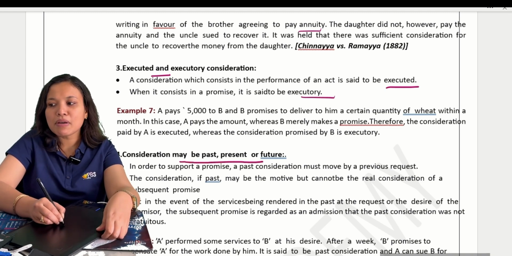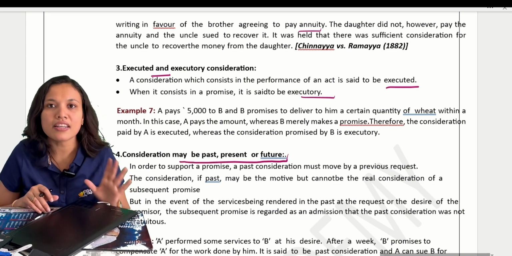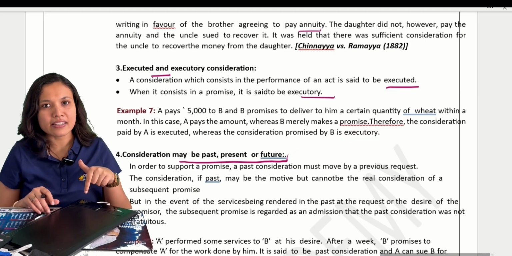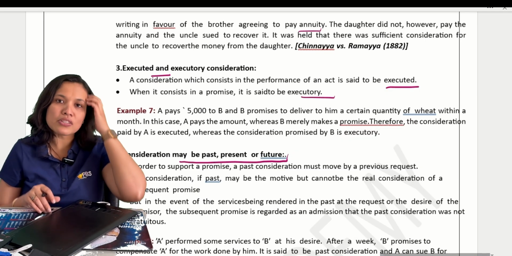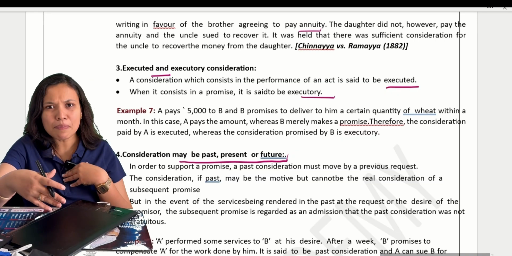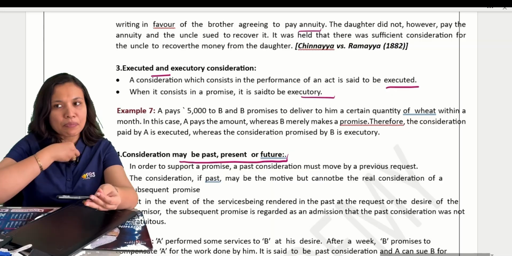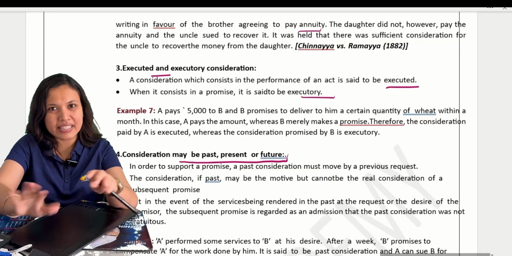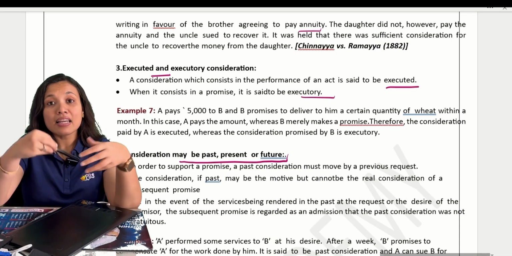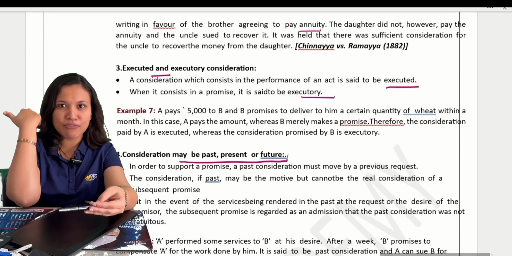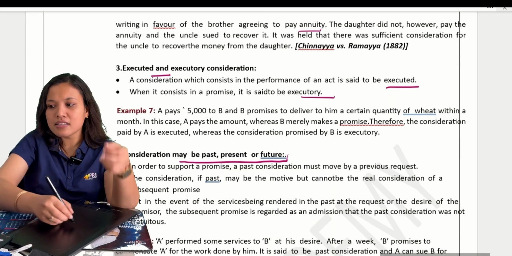Now consideration may be past, present, future. We have seen it in the definition. What can consideration be? It can be past, it can be present, it can be future. Suppose in the same example, what is present? I gave you the rice, and you have paid me the amount. This is present. Okay? But I gave you the rice, but you will pay me in the future. That is future. Now what is past?